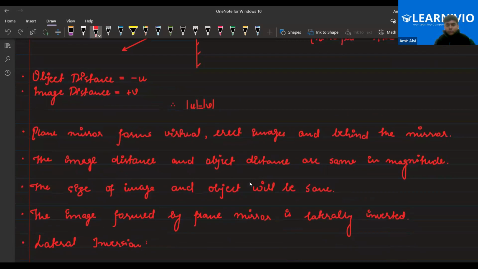Sure, Harshit. So basically, when you raise your right hand in front of the plane mirror, the image shows the left hand. But if you raise your left hand, in the mirror it is shown as the right hand. Okay, that's good. Anyone else? Sir, if an object is placed in front of the plane mirror, it shows the opposite side of it, the opposite side in the image form. Okay.